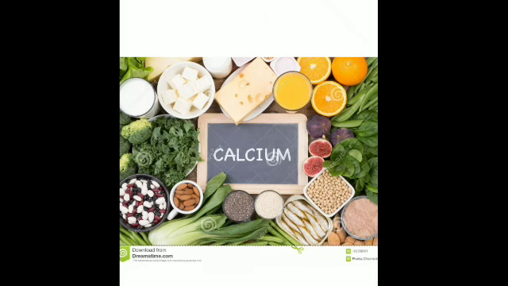Now these are the foods which are rich in calcium. For example, the green leafy vegetables, then dairy products, eggs, milk, they all contain calcium. Then these almonds and soya bean all contain calcium. So we should take plenty of them in our diet so that we don't suffer from any deficiency disease.